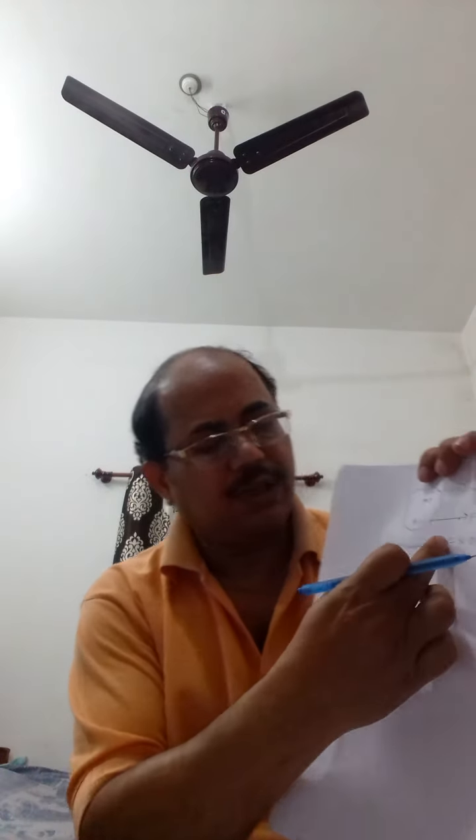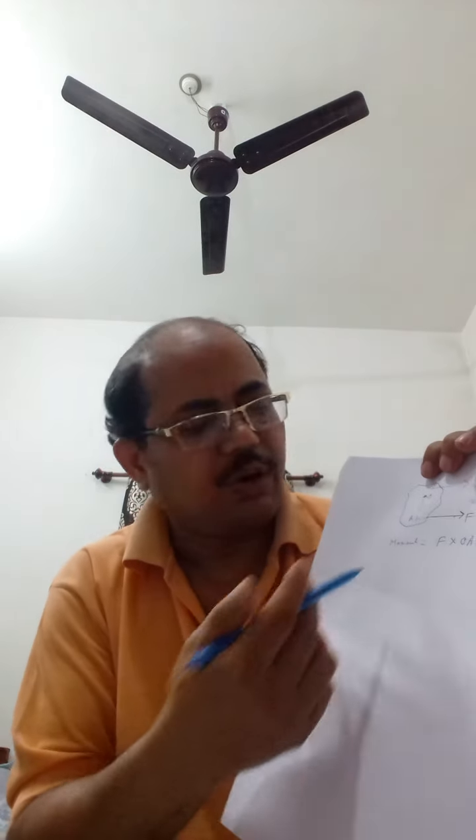What is the unit of moment? In SI, the unit of force is Newton and the unit of distance is meter. So the unit of moment is Newton meter. Moment is also called torque. We can say torque equals force into the distance of the pivoted point from the line of action of force.